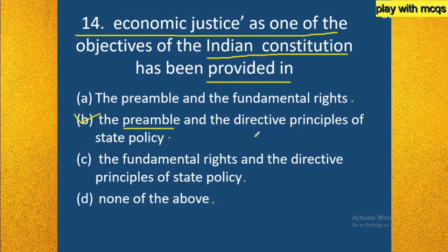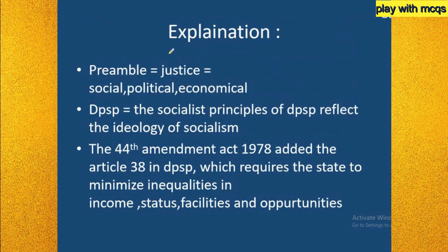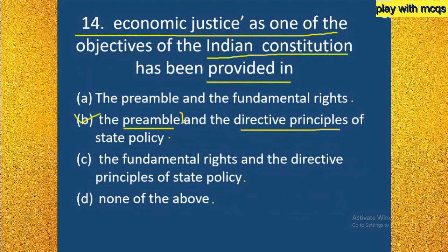So here option B is the right answer, that is the preamble and the directive principles of state policy. Let us go into the explanation so that we can clearly understand why option B is the right answer. If we look into the preamble, it clearly states justice: social justice, political justice and economic justice. So economic justice has been mentioned as its objective in the preamble. So the preamble half of option B is right.